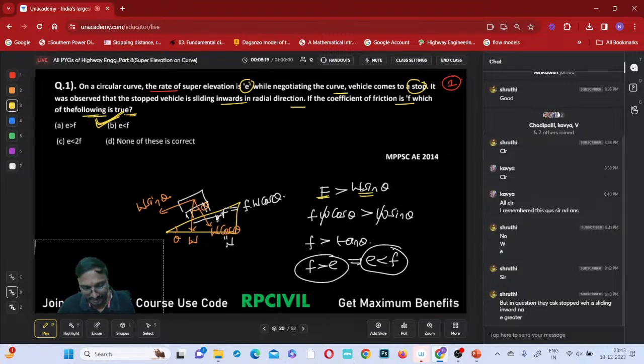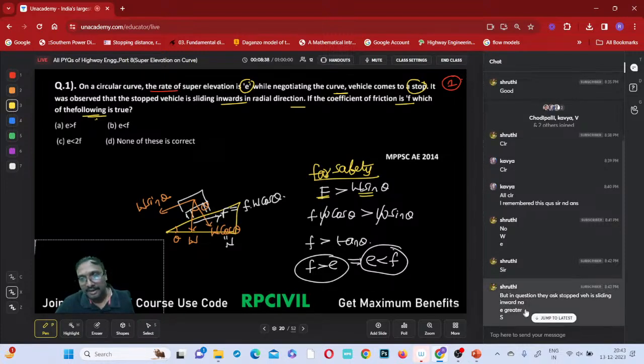Okay. Yes, correct. Bale Babu of civil engineering. Okay. For safety, what is the condition? This is for safety, na? Yes, Shruti, I am coming to that only. For safety, which one is the condition? For safety, E should be lesser than F.